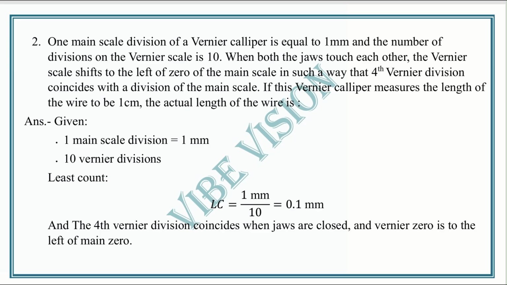It is given that one main scale division of the vernier caliper is equal to 1 millimeter, and the number of divisions on the vernier scale is 10.